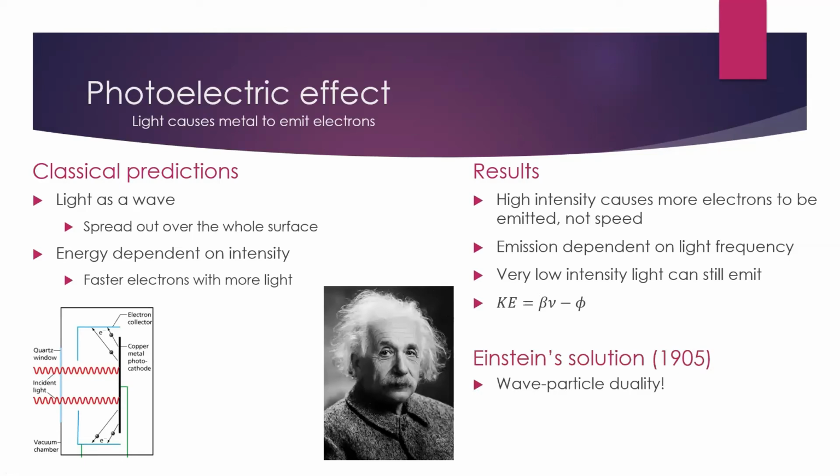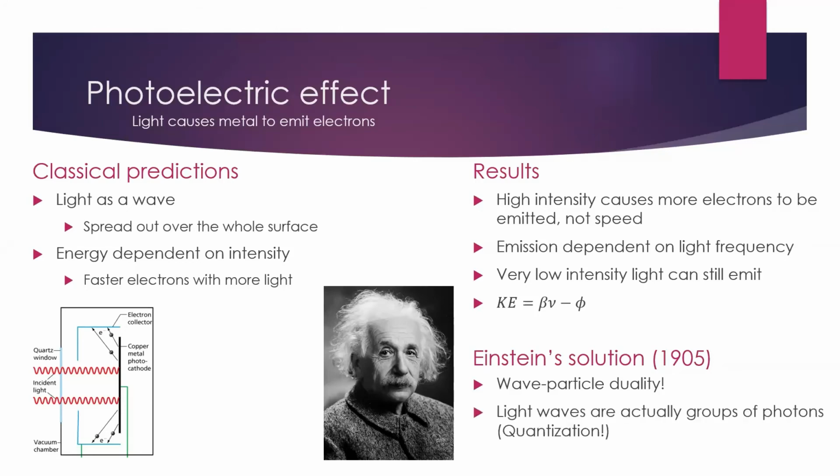Now, Einstein solved this problem, and this is actually what Einstein's Nobel Prize comes from. It's for solving the photoelectric effect, not relativity. And his solution, again, seems pretty common today, but it's a very shocking and maybe disturbing idea, is that we have wave-particle duality. So light waves also act as particles.